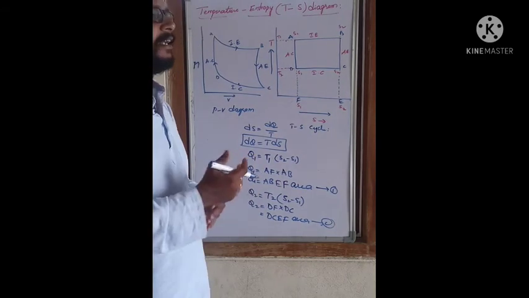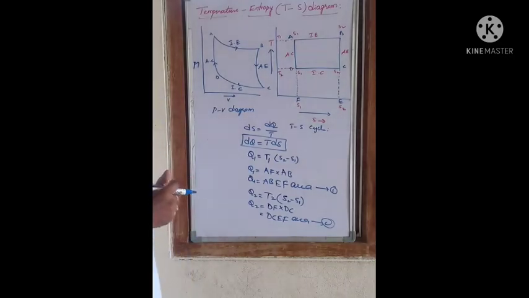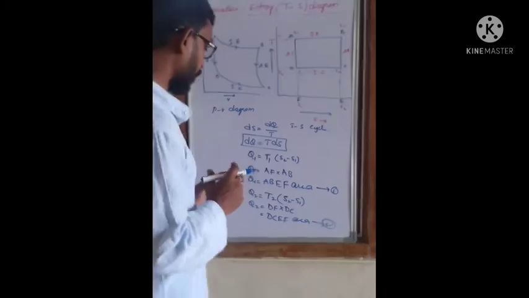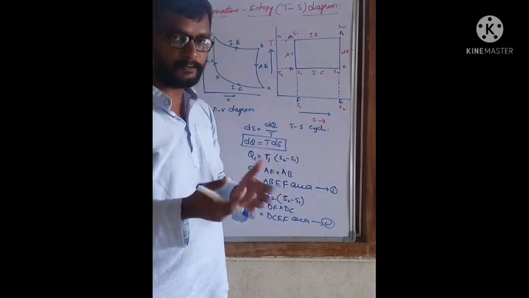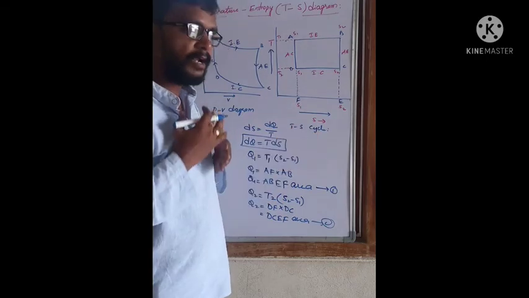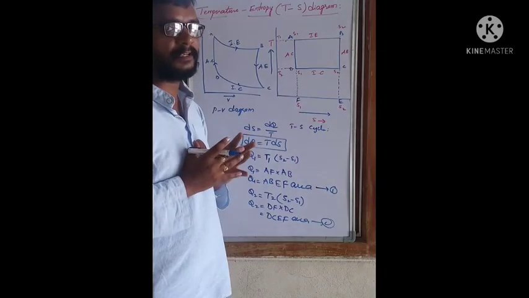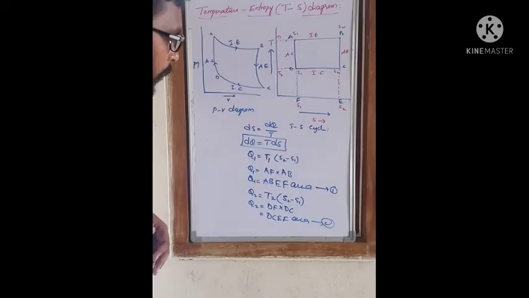Now the resultant amount of thermal energy available to do work. You know that some amount of energy is received and some amount of energy is rejected. Then the resultant amount of heat energy that is useful to do work, we have to find out now. So how can we get this?